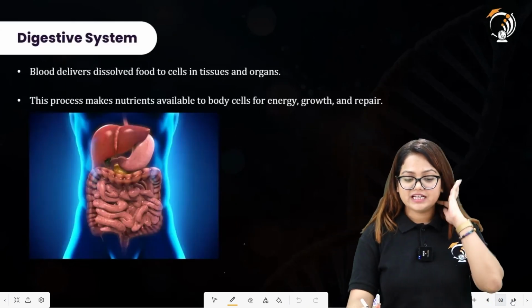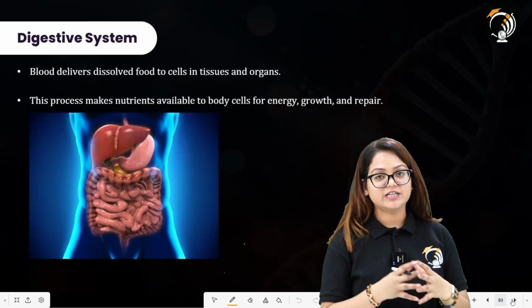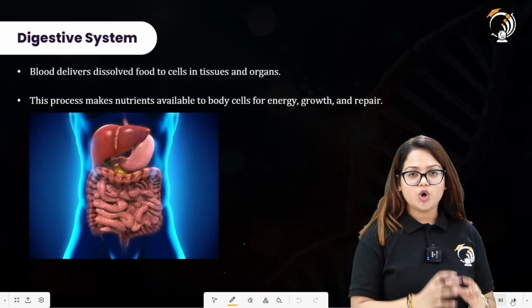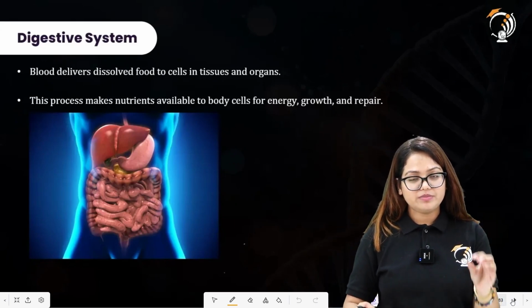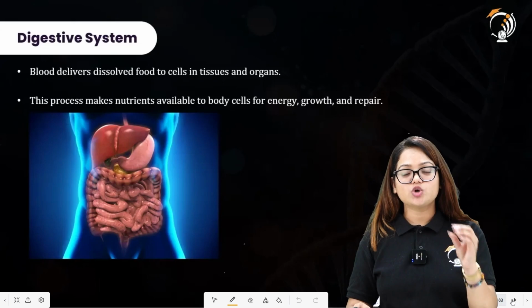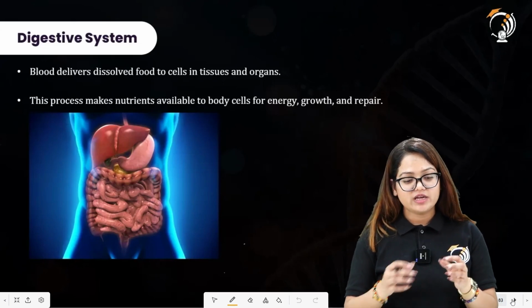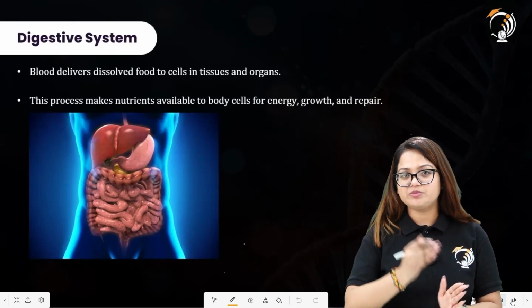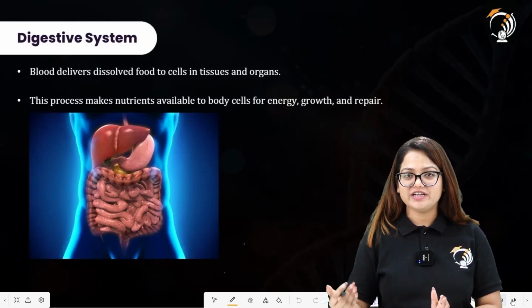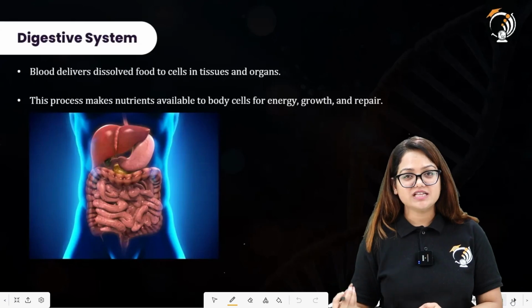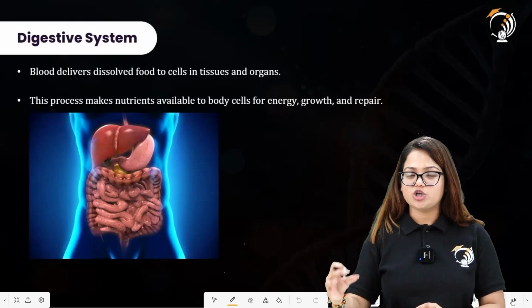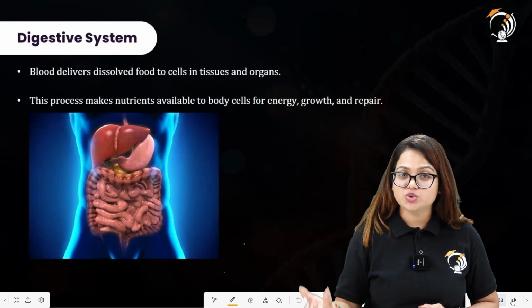Now, the blood delivers dissolved food to cells in tissues and organs. Since we have already understood that blood is the main component in which the absorption of food will occur, the food which has been broken down into smaller soluble substances will be absorbed into the blood.